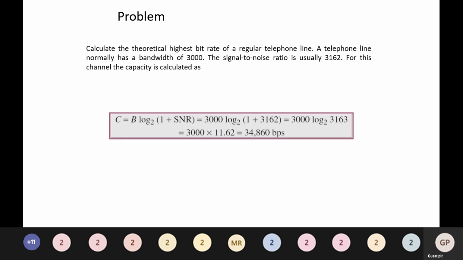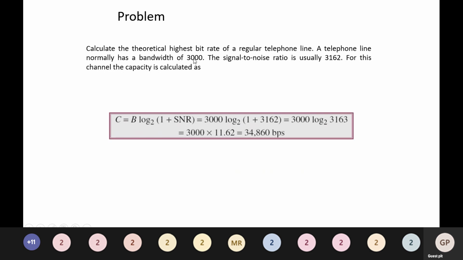So the next problem: calculate the theoretical highest bit rate of a regular telephone line. A telephone line normally has a bandwidth of 3000 hertz. The signal to noise ratio is usually 3162.